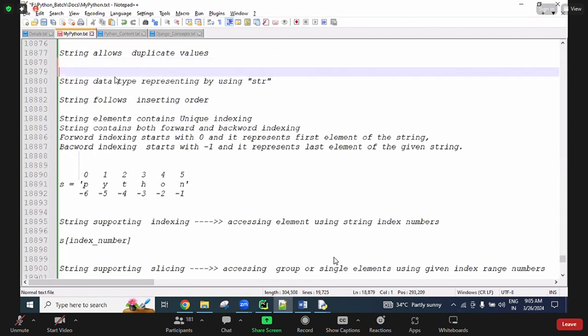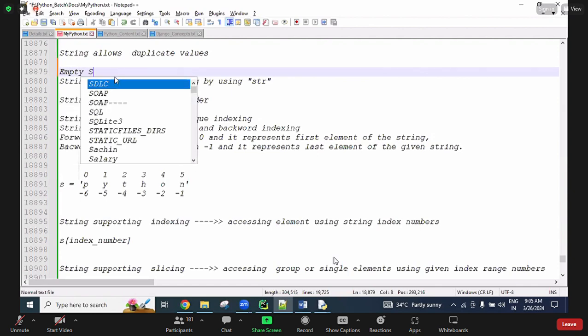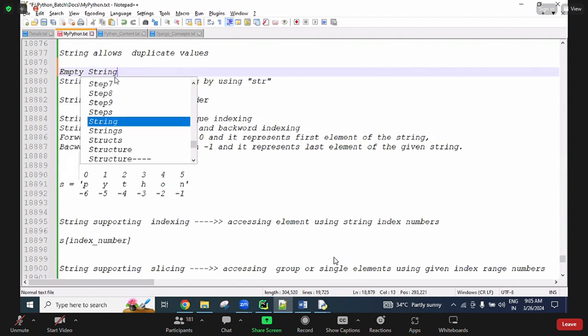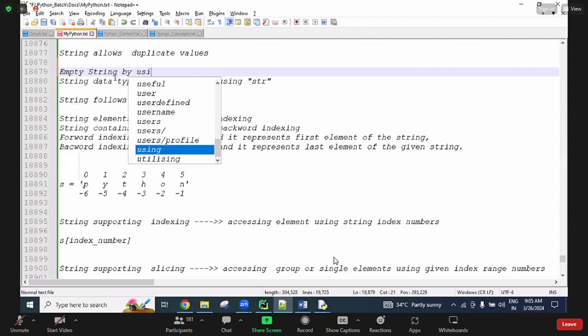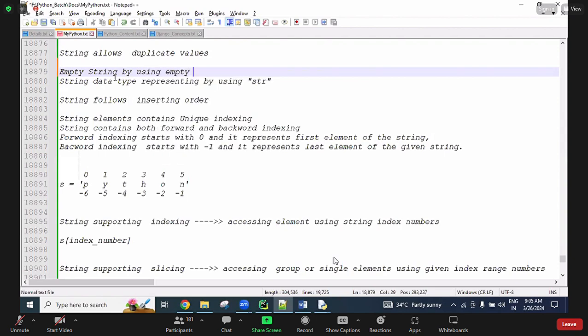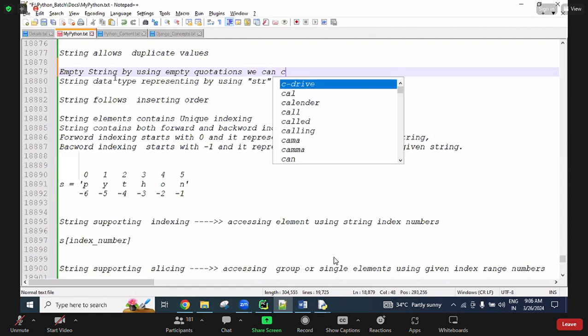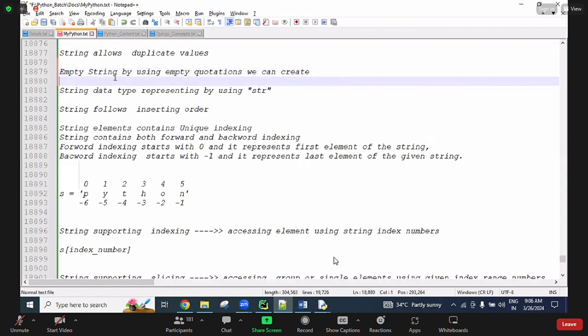How do we create an empty string? By using empty quotations, we can create an empty string.